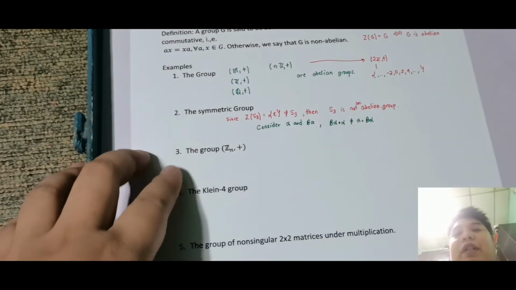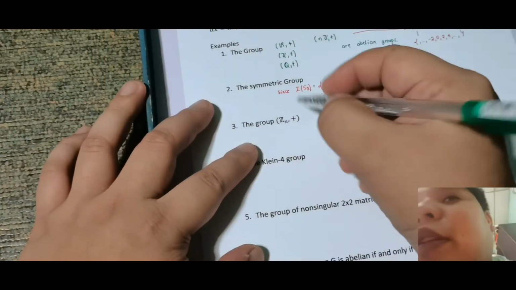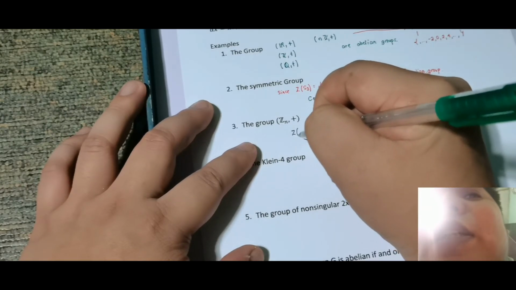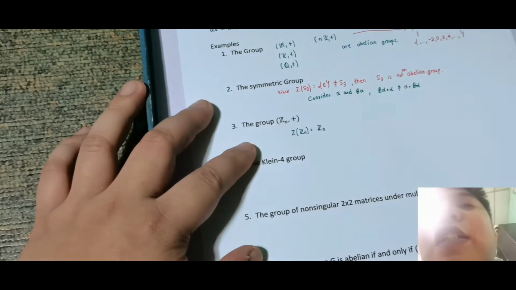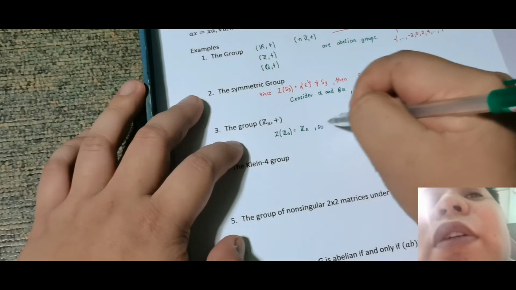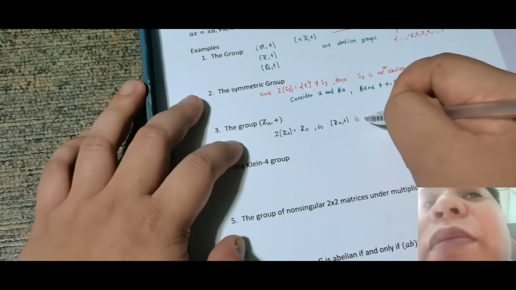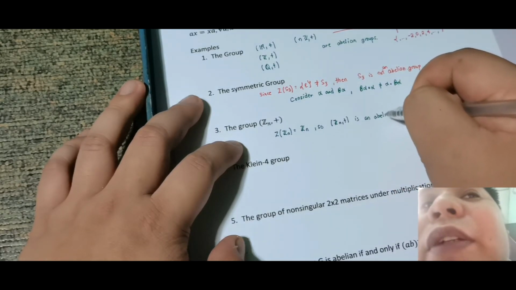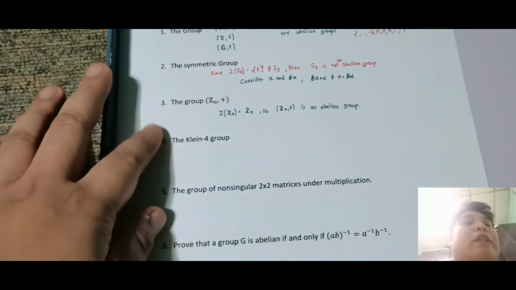Okay, so now let's move on to number 3. So C sub n comma plus. So obviously this is the addition modulo n, or the group of addition modulo n. So ito ay nabanggit ko last time. Note na ang kanyang center ng C sub n natin is just equal to C sub n. Okay, so therefore this is abelian. So the group C sub n comma plus is an abelian group. So tandaan, abelian group C sub n. So dagdag knowledge natin yan.